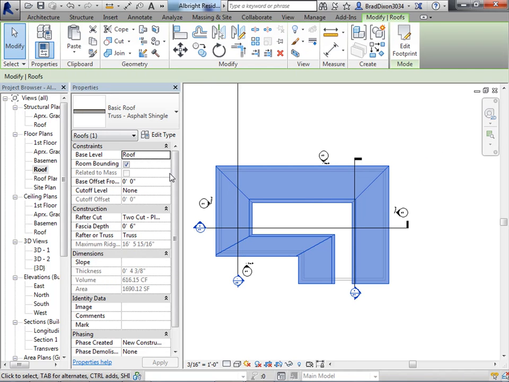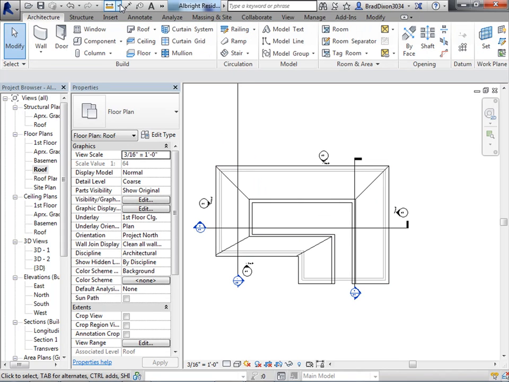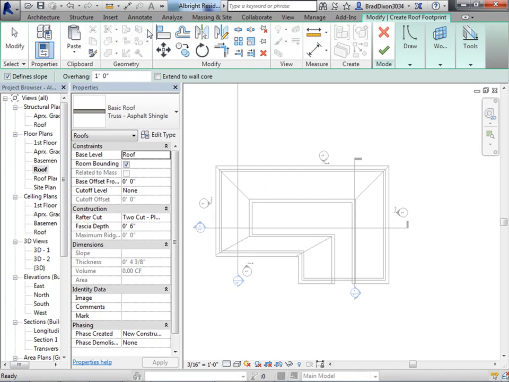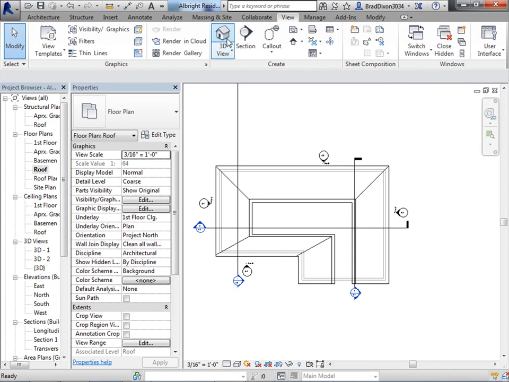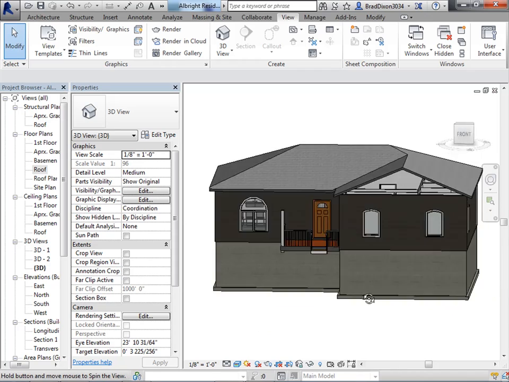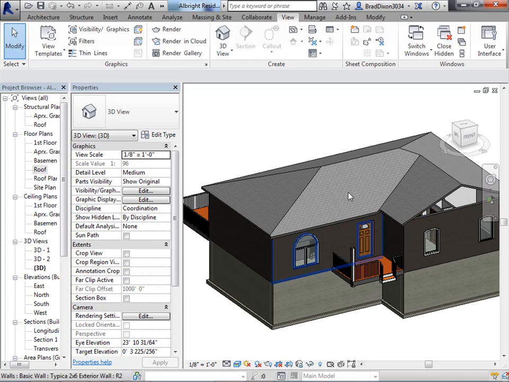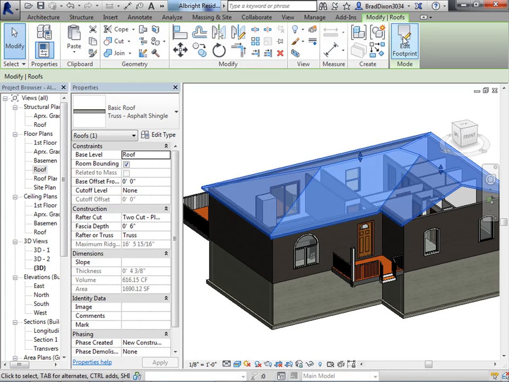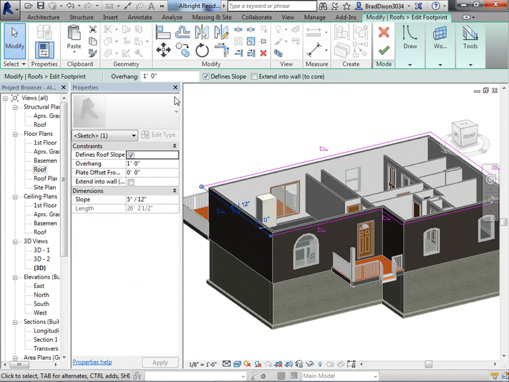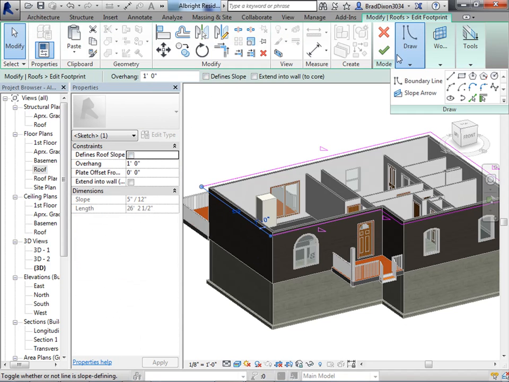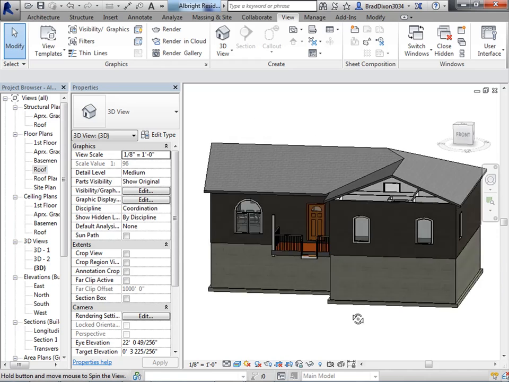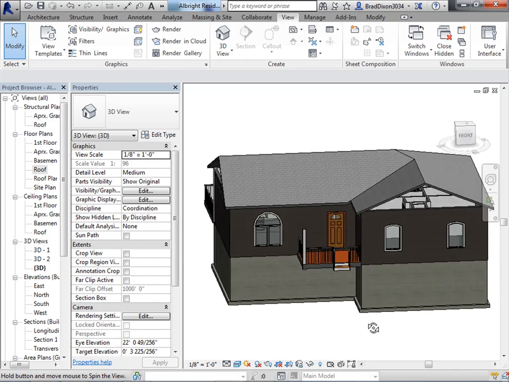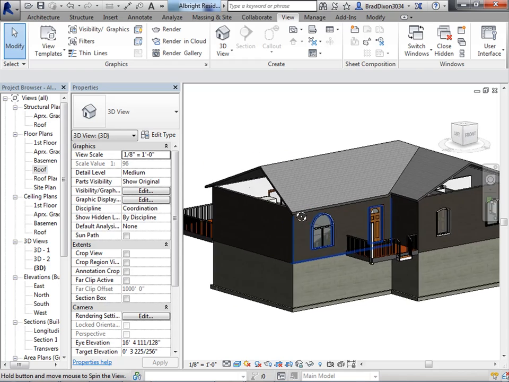Whenever I click on this roof, it is on the level roof, and I'm going to go to 3D and take a look at it. I'm going to change one more thing. I'm going to edit that footprint, and uncheck that define slope box. And that's basically what I want right there.